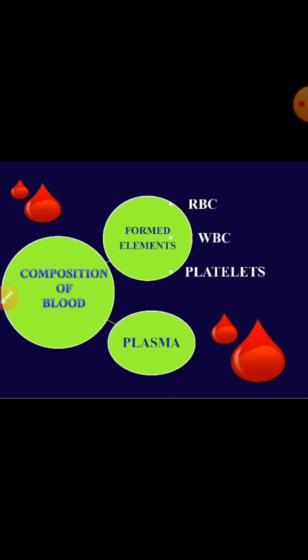Second, we talk about the blood corpuscles. Blood corpuscles are the cells which float freely in the plasma. They form about 40 to 45% of the blood. The percentage of blood cells is called hematocrit value or packed cell volume. Blood has three types of blood corpuscles: RBCs, WBCs and platelets.